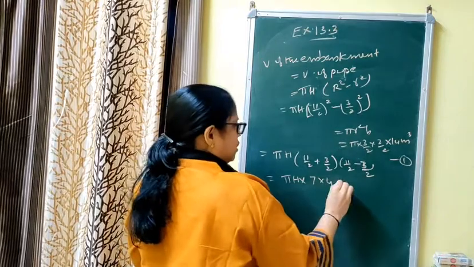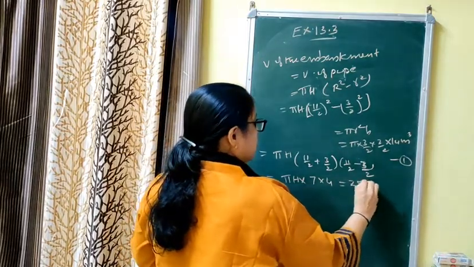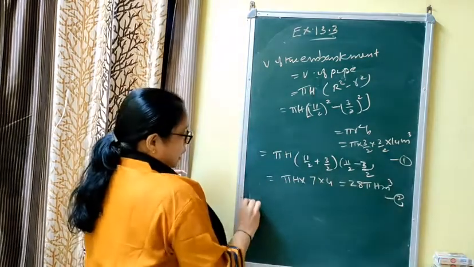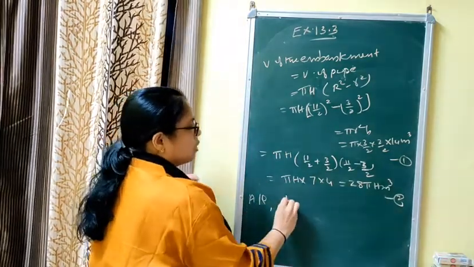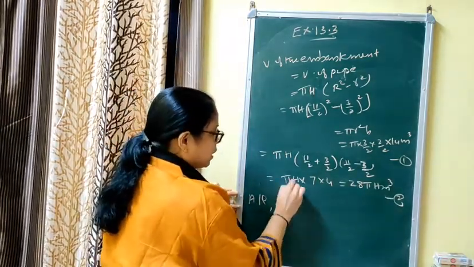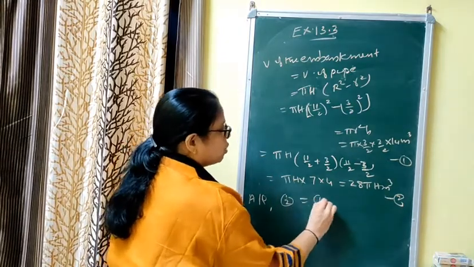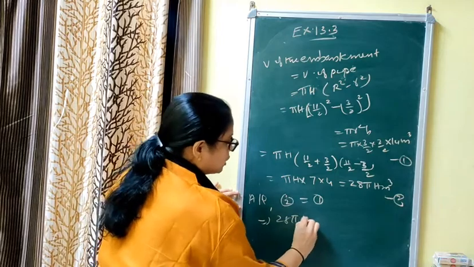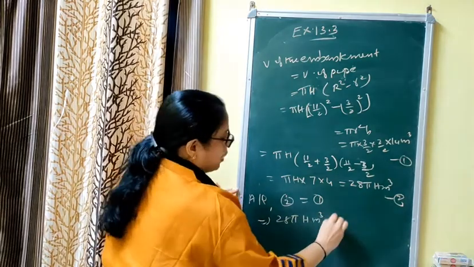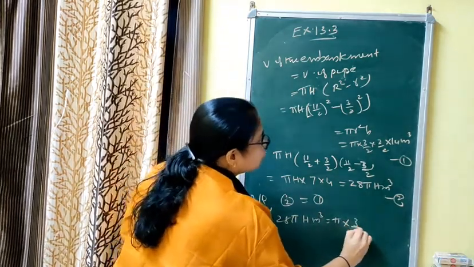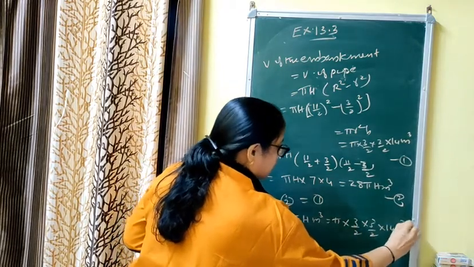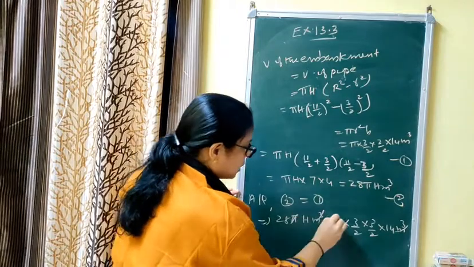If you want, you can write this as 28 pi h meter cube. But this is equation number 2. As per the question, equation 2 पहले लिखते हैं because we want h. Equation 2 equal to equation 1 implies 28 pi h meter cube is equal to pi into 3/2 into 3/2 into 14 meter cube. Meter cube are getting cancelled, pi is getting cancelled.